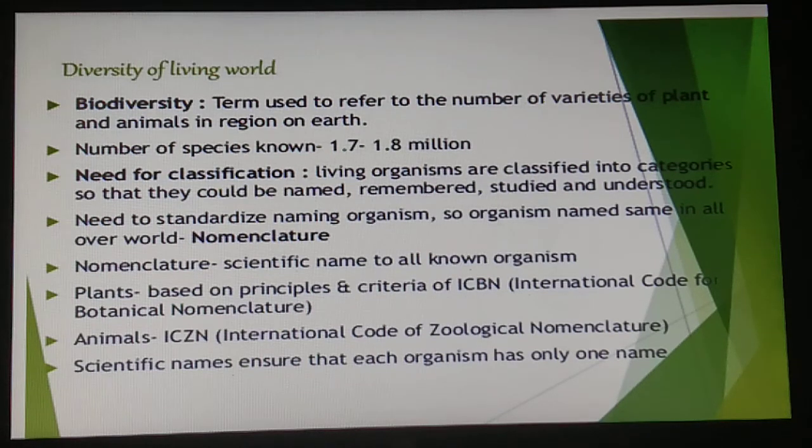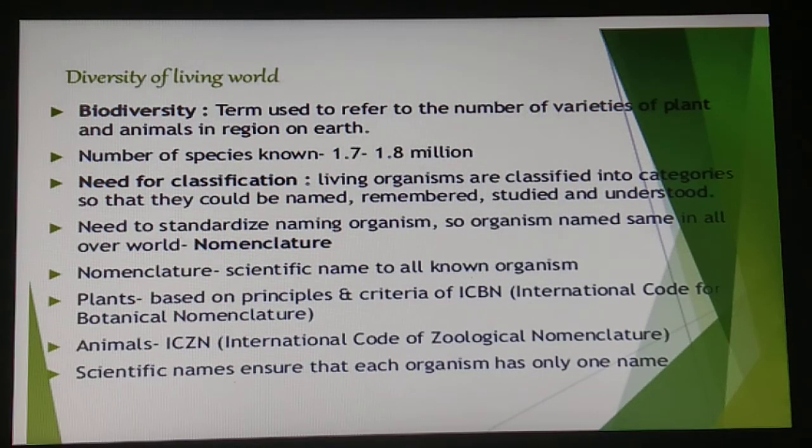The number of plants and animals found in the region, fine. Now in the region of our earth, the number of species known is about 1.7 to 1.8 million. Fine. Now students, there are millions of plants and animals in the world. We know the plants and animals in our own area by their local name, right? And these local names would vary from place to place, even within a country.